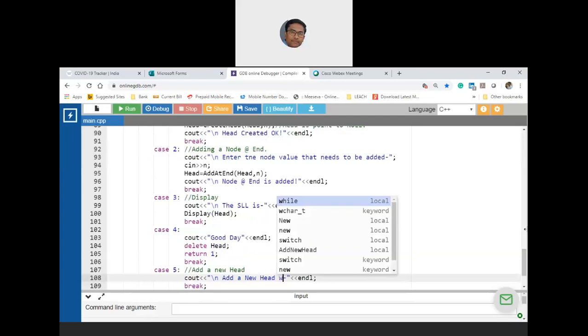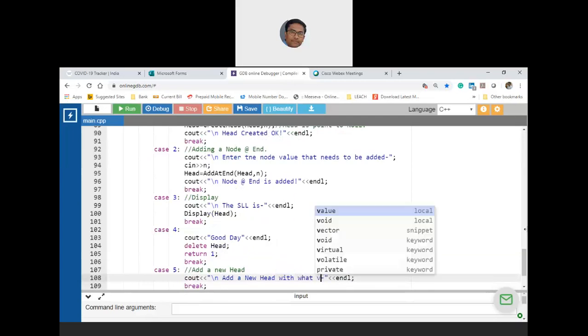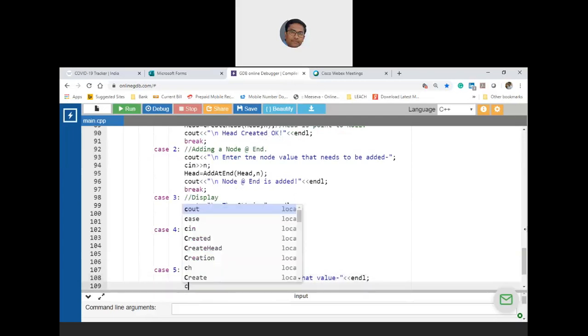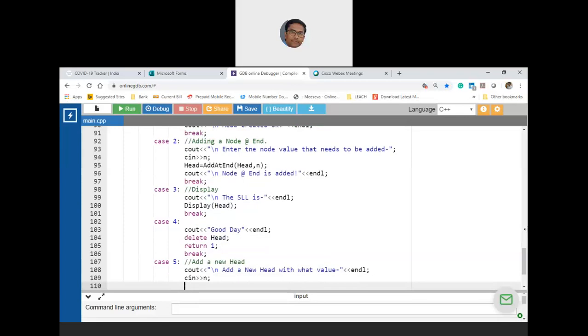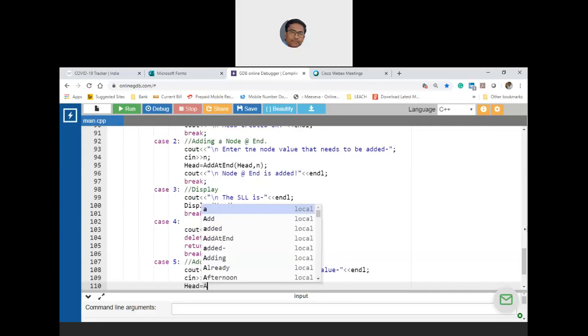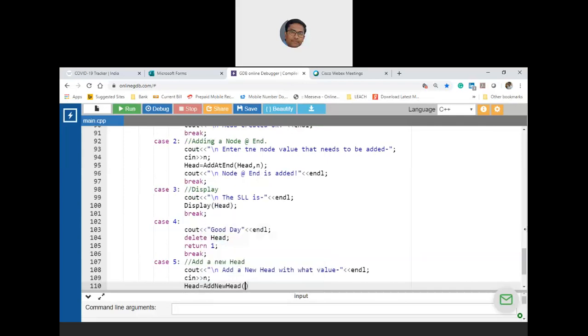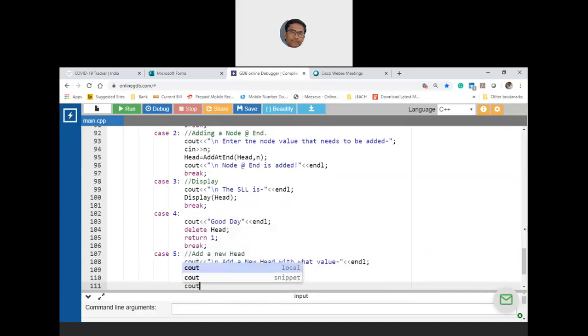New head with what value? Take that into n. Then you say head is equal to add new head of head comma n. Then you throw a message saying that new head node is added.